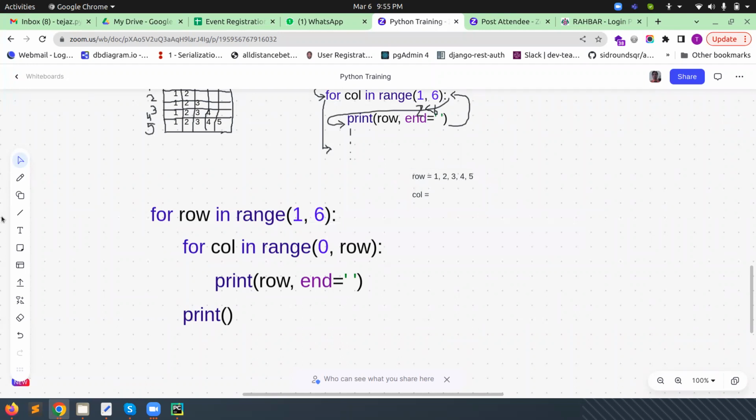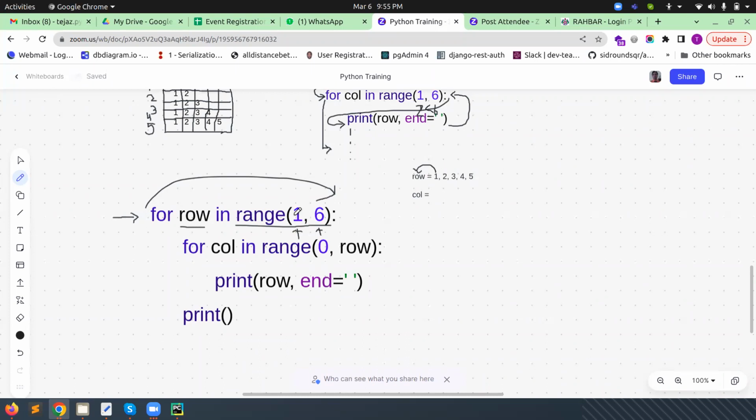Now, first, when the program executes, the control will come here. The compiler will check. First of all, it will automatically come to this side. It will check this condition. This is the range function. By default the compiler will understand it should start from here, and the stop value is here. So the value will start from 1. When it starts at 1, automatically this 1 will be assigned to this variable. Now the row value is 1.